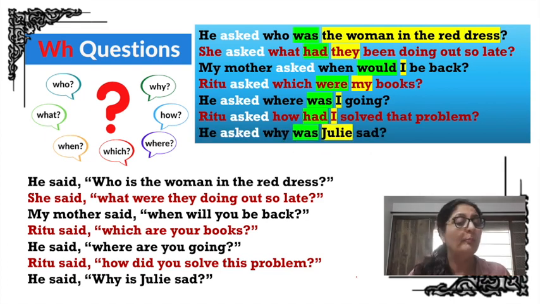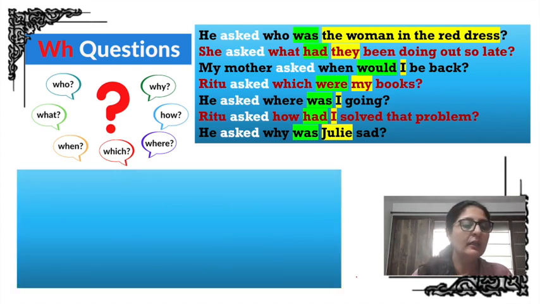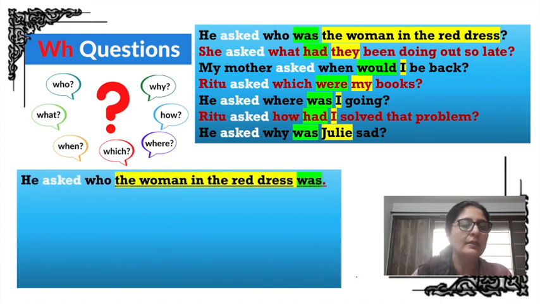But this is not the right way. I'll tell you what is the right way now. He asked who the woman in the red dress was. Because if you see here, all are ending in a question mark, because they still are questions.